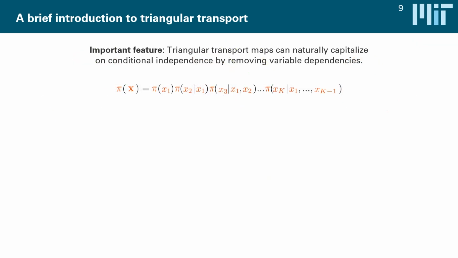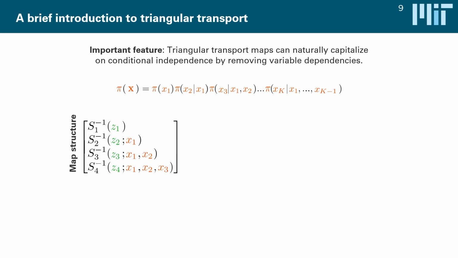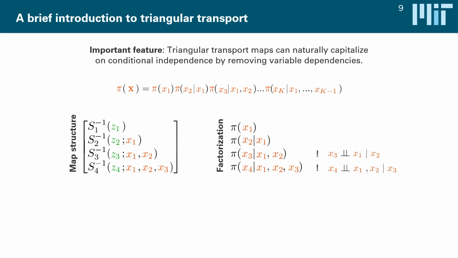One of them is that maps actually make it very easy to exploit conditional independence. And this helps us to build extremely powerful localization structures directly into our update. So to understand this, let's recall again that every map component inversion corresponds to one of these terms in a factorization of a target distribution. Now, in many systems, we might actually have conditional independence properties, which would allow us to drop some variable dependencies from those terms in a factorization.